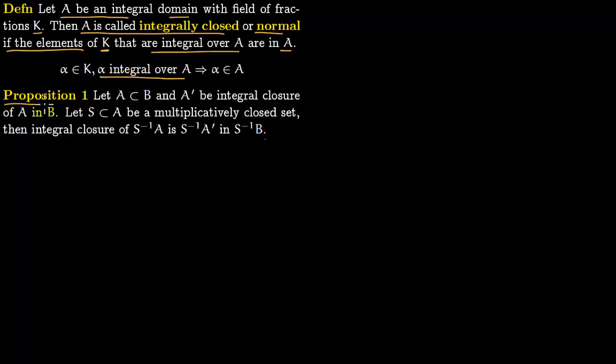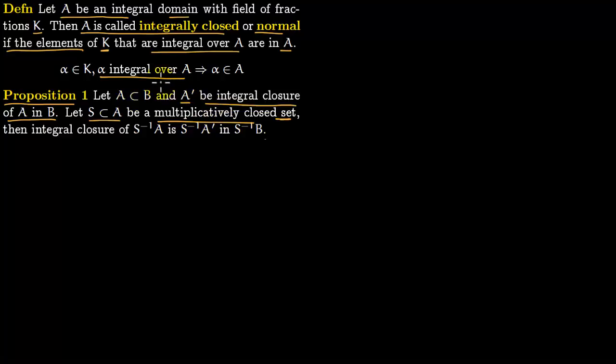So our first proposition of the lecture is this. You start with rings A and B. A lies within B and A prime is the integral closure of A within B. Now you pick up a multiplicatively closed subset of A. So let S be a multiplicatively closed subset of A. Then the integral closure of this localization of A at S, that is S inverse of A, is precisely S inverse of A prime in S inverse of B.